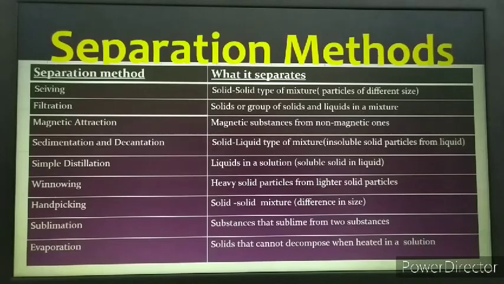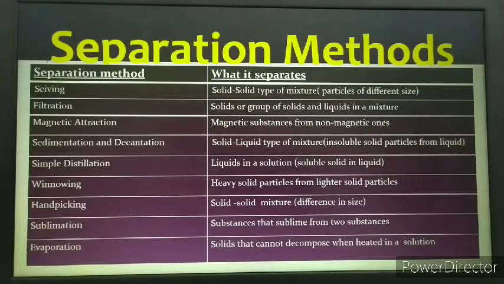In the method of magnetic attraction, we can use a magnet to separate the magnetic component from the non-magnetic component. In the method of sedimentation and decantation, we generally have a mixture of solid-liquid type where the solid particle is insoluble in the liquid.